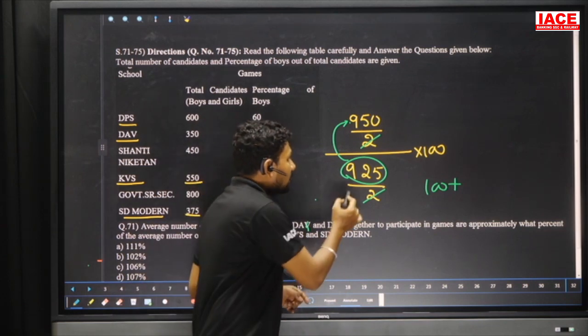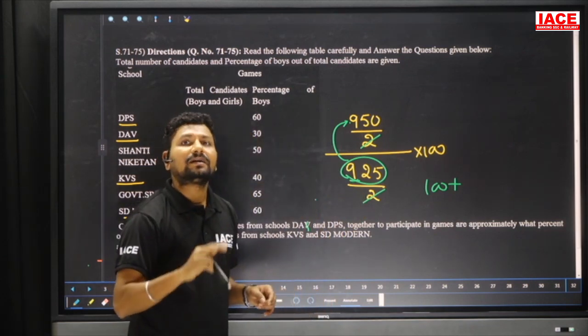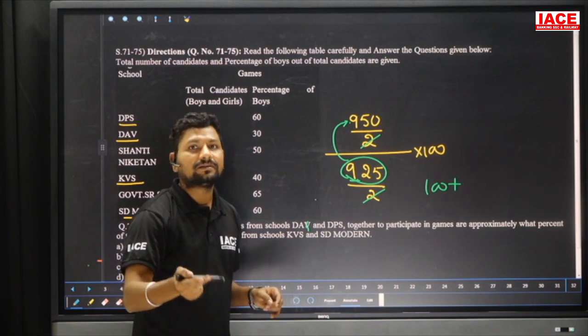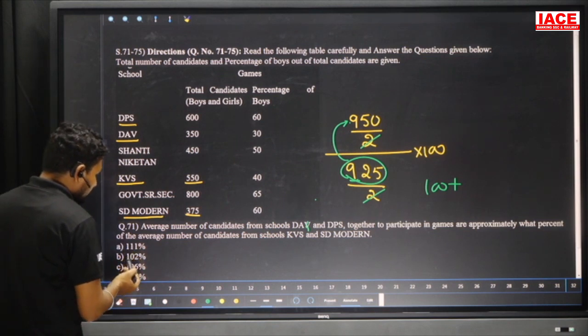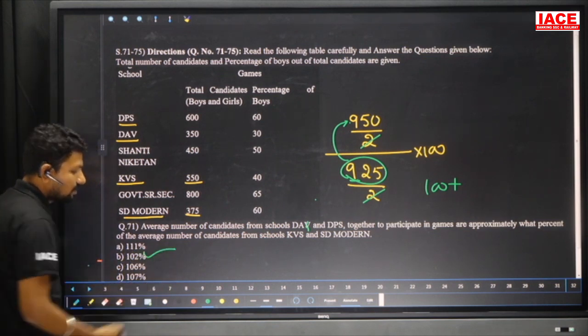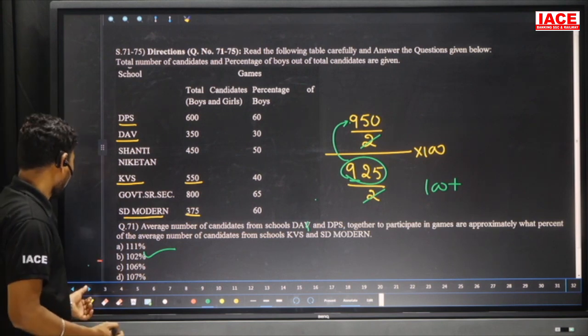100% plus extra percentage. How much percentage extra? Take 1% is 9 point something, take 2%, 18 point something. That means near to 25. Look at the options 111, 102, 106, 107, which is a suitable option? 102, or 2% extra, is our perfect answer for this question.